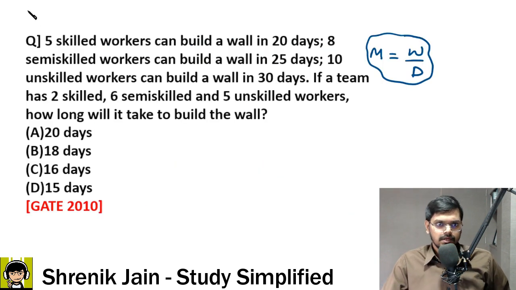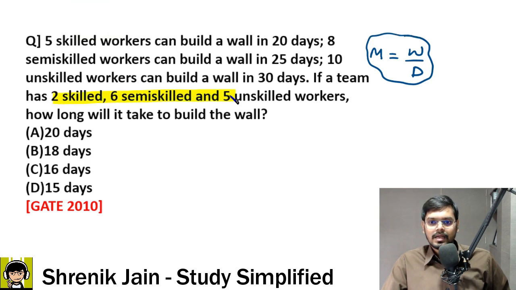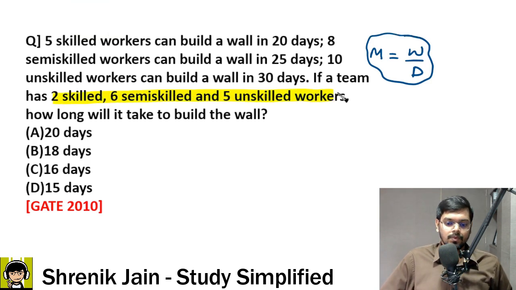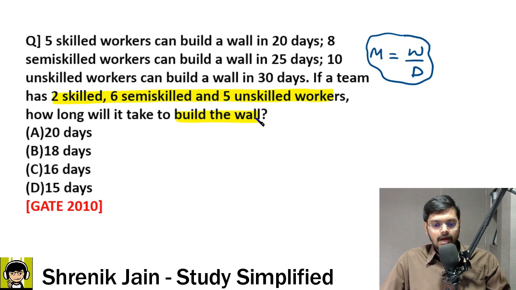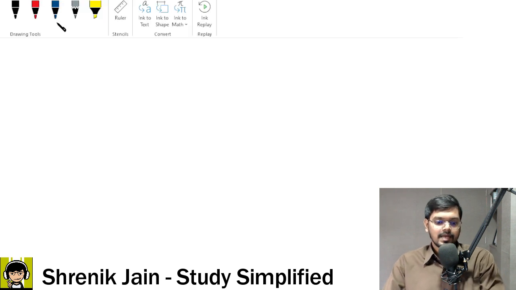Sir, who is the team? The team has 2 skilled workers, 6 semi-skilled and 5 unskilled workers. Make the tag team. What will they do? Sir, they will build the wall, which means 1 unit of work. In how many days? Wait a second. अभी बताते हैं कितने दिनों में ख़त्म करेंगे, रुक जाइए. So we have a tag team.